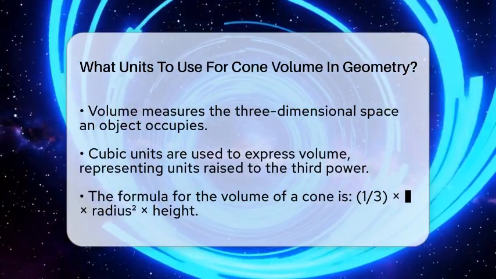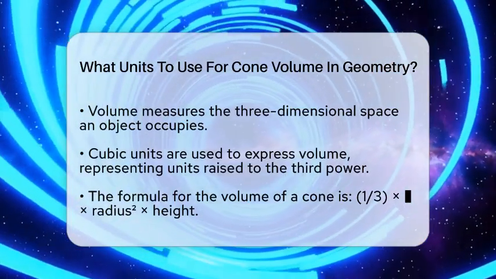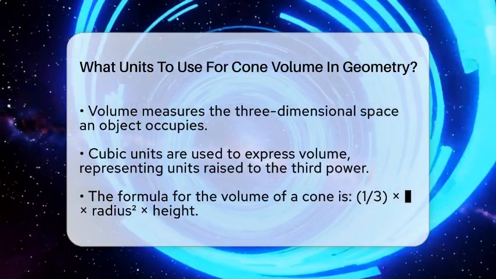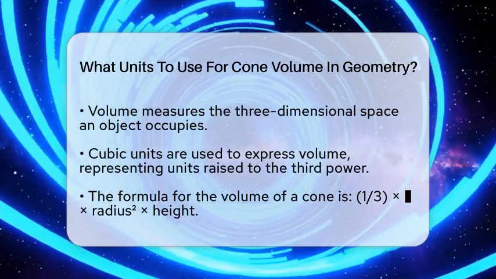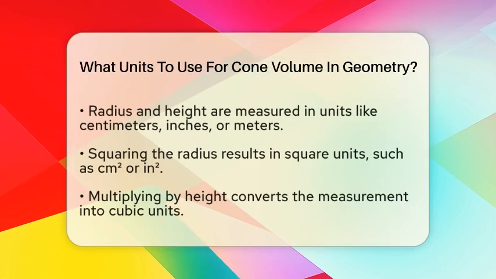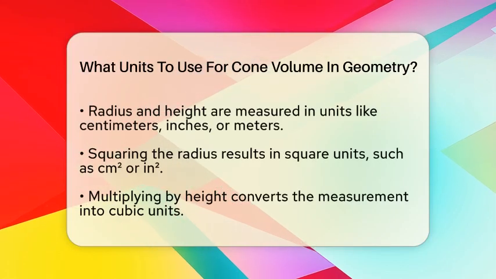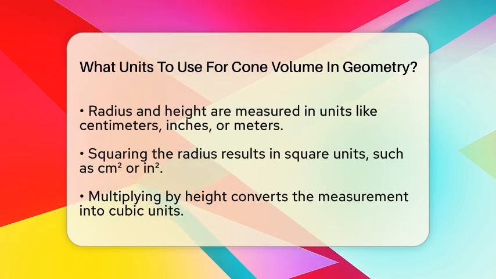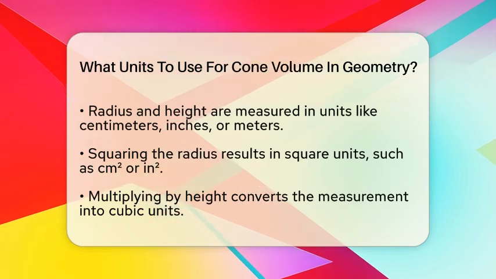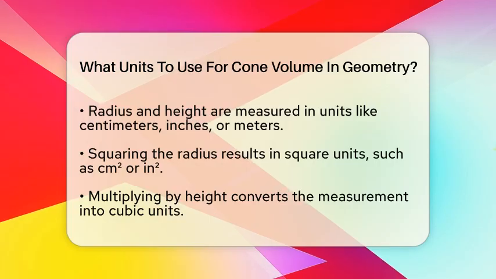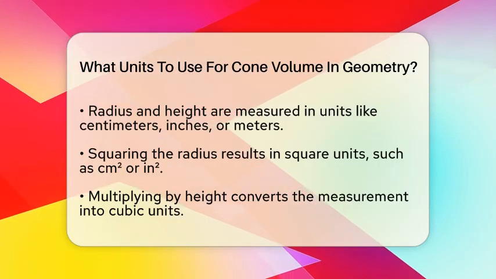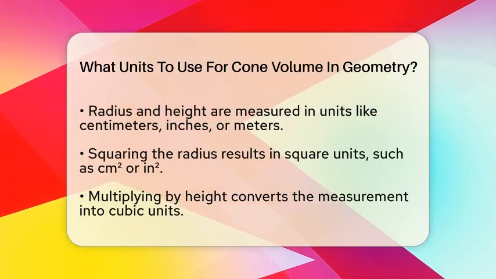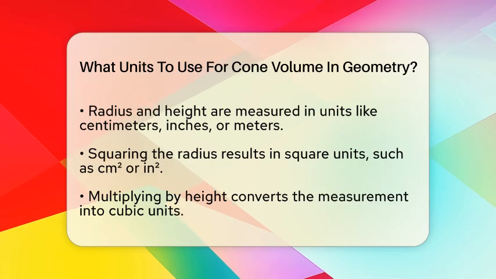In geometry, when you calculate the volume of a cone, you use the formula. Volume equals 1/3 times pi times the radius squared times the height. Now, the radius and height are just lengths, like centimeters or inches. When you square the radius, you get units squared, like square centimeters or square inches. Then, multiplying by the height, which is in length units, turns everything into cubic units.